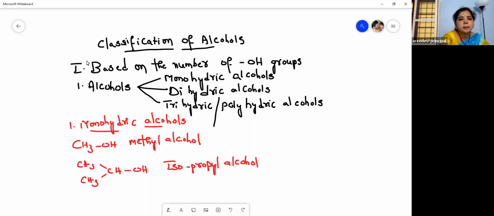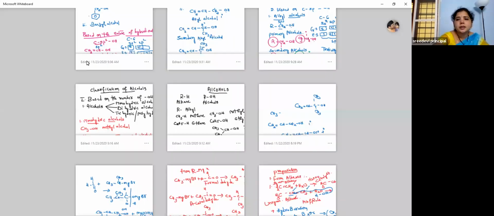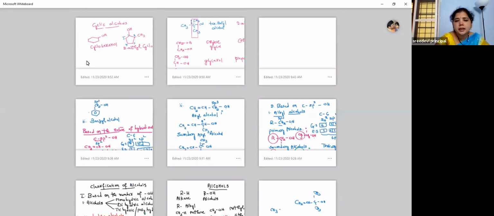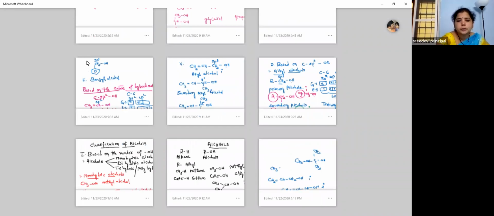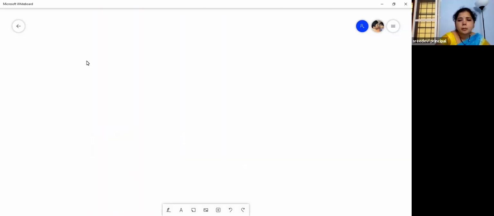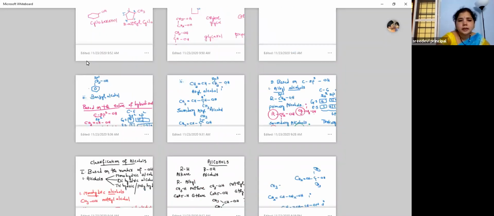Coming to the second classification, dihydric alcohols. How many OH groups do they contain? They contain two OH groups. And then the trihydric alcohols, and the polyhydric alcohols.